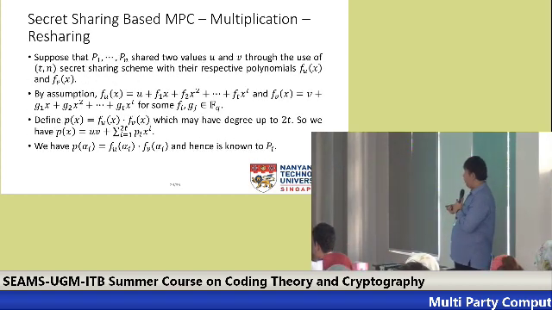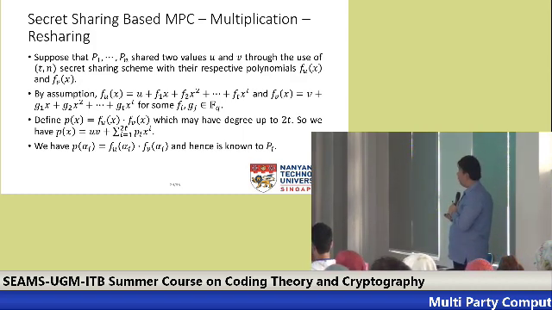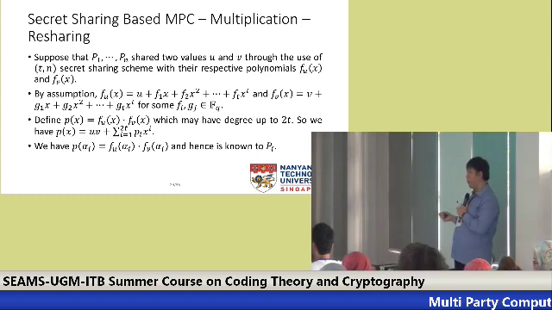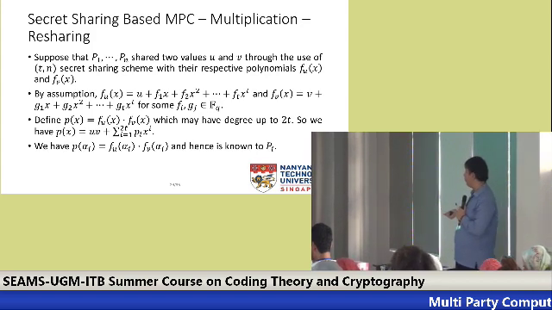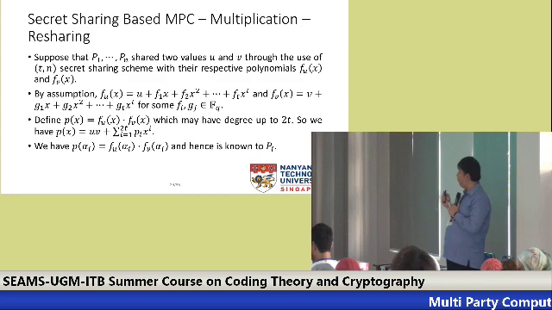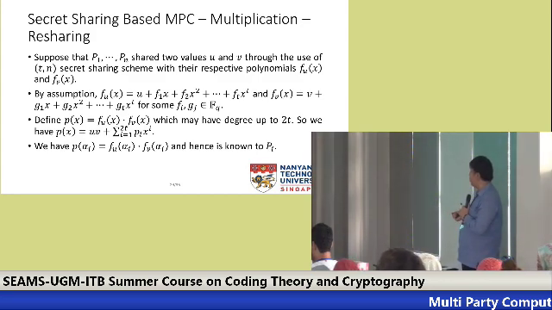Okay, lastly, resharing. Suppose that now, again, like before, we have U and V shared, but now we use the Shamir secret sharing scheme, and we use this polynomial FU and FV. So by assumption, this one is FU and FV. And notice that in here, if you multiply FU and FV, actually the constant is still u times v.